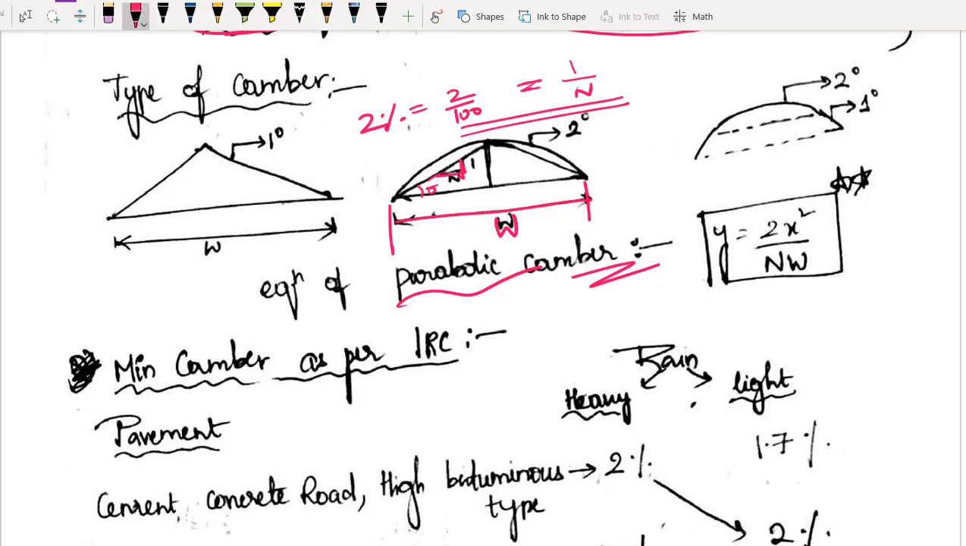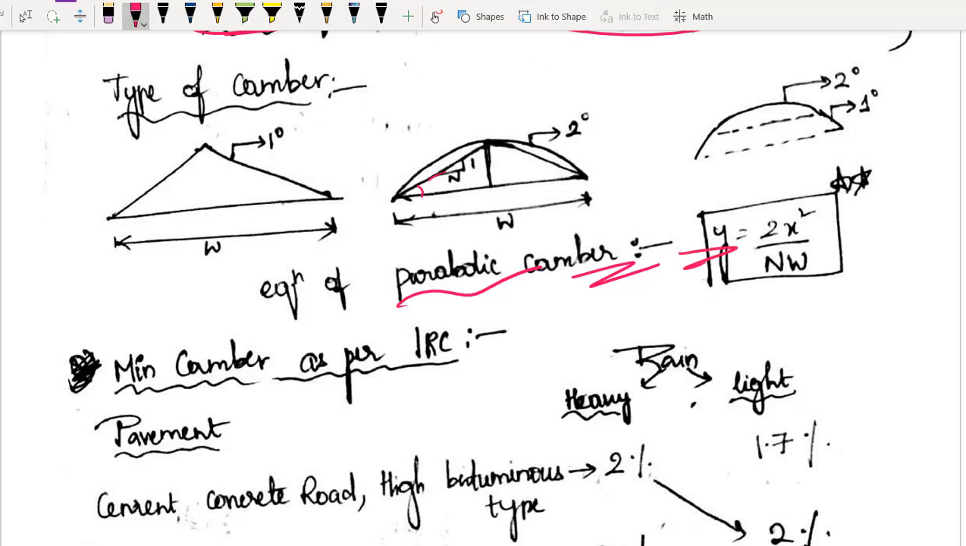समझ में आ गया? If the camber was 4%, then how can you write it? You can write it as 4 by 100. So then what is your n value? N value हो जाएगा 100 by 4, which is nothing but 25. I hope you got it. A very important point है, please do remember. ठीक है, so your camber or cross slope is nothing but 1 by n. Please be careful with that.